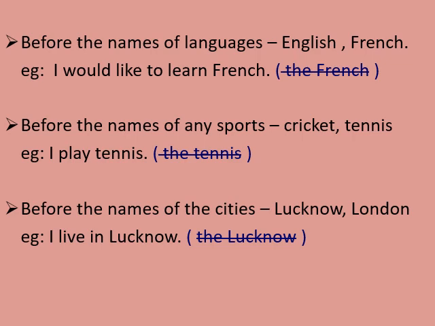Next, it is before the names of cities. When you talk or write about any particular or specific city, you are not supposed to use article the in front of it. Example is, I live in Lucknow. We are not supposed to say, I live in the Lucknow. When you place the before the city's name, your sentence will be incorrect. You are not supposed to use the in front of the city's name. I live in Lucknow.